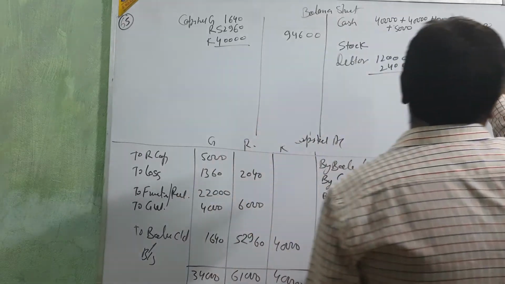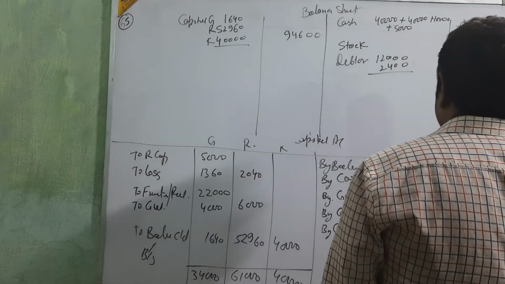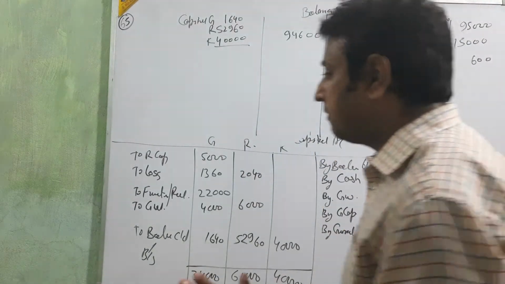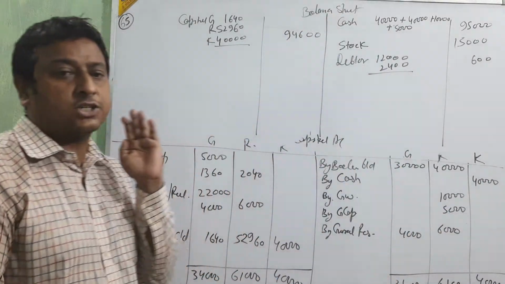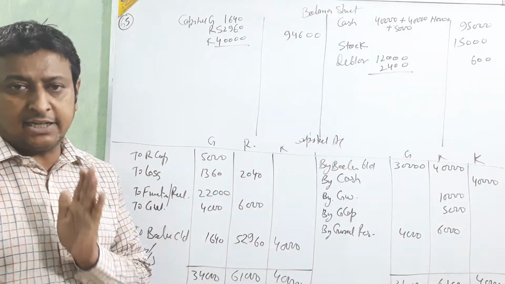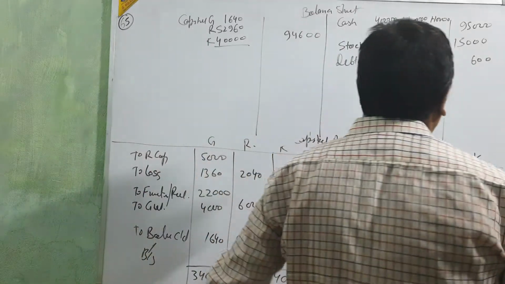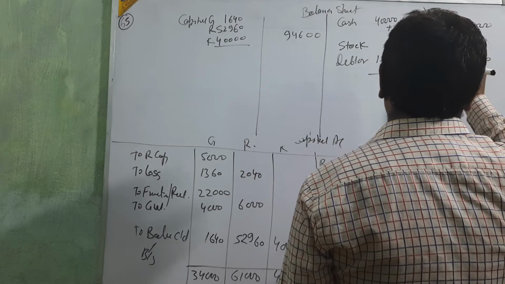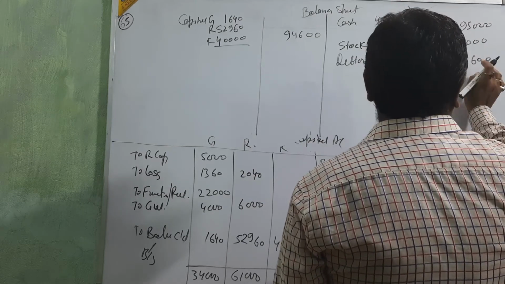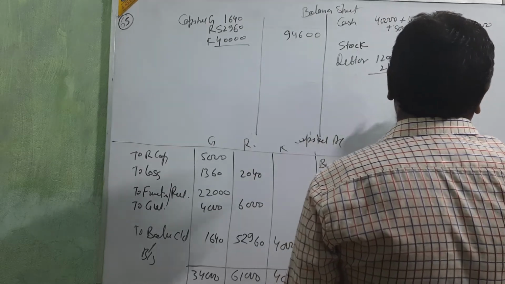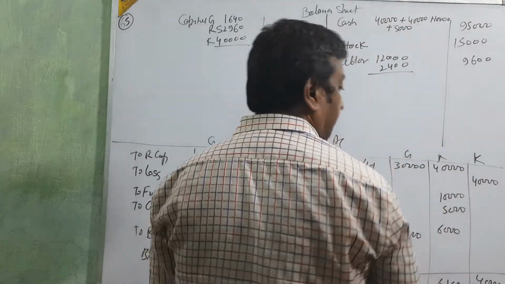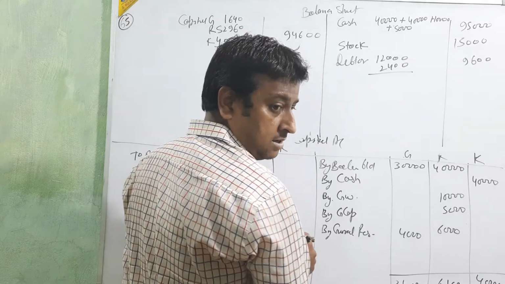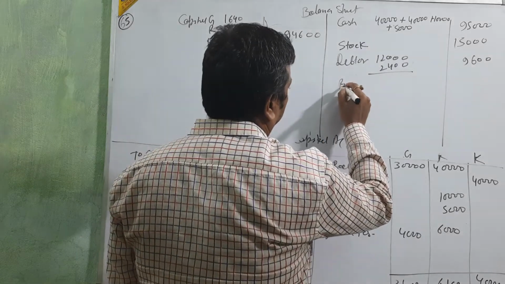Less 2,400, then 2,000 is old, beta. New provision we are making 2,400 because they are telling 20%. Then 2,400. Okay. 10, 4, 6, 1, 11, 9. Okay. Next after debtor. Cash in bank. Cash in hand. Good, done.